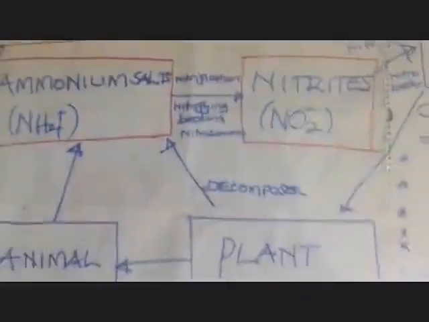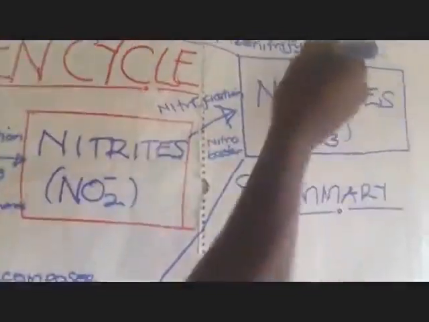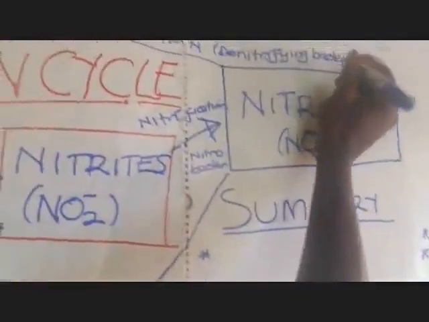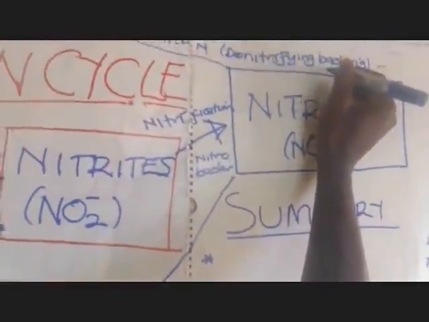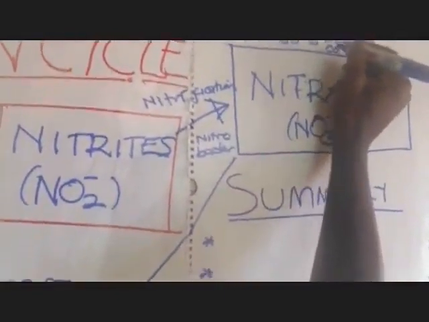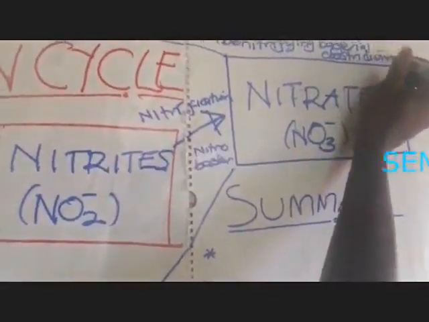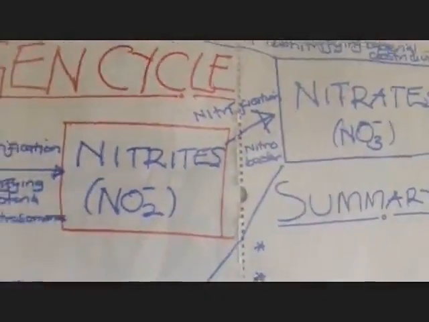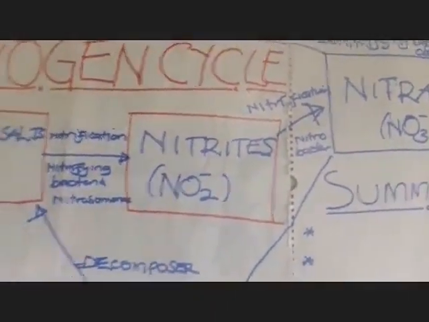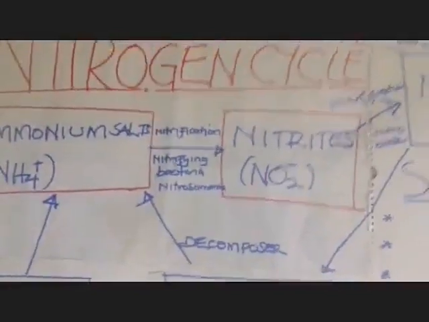Don't confuse them with the nitrifying bacteria. Denitrifying bacteria, for example, the best one we can look at is the Clostridium bacteria, which is doing some work of denitrifying.